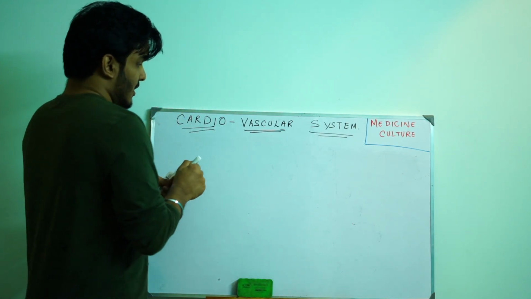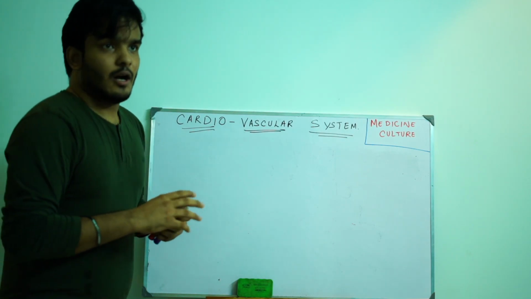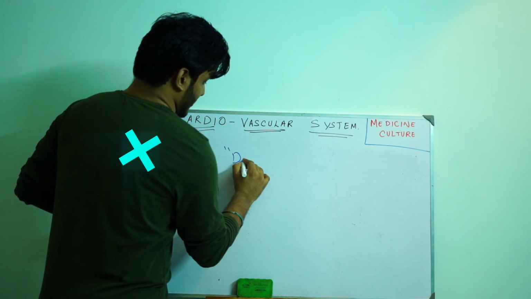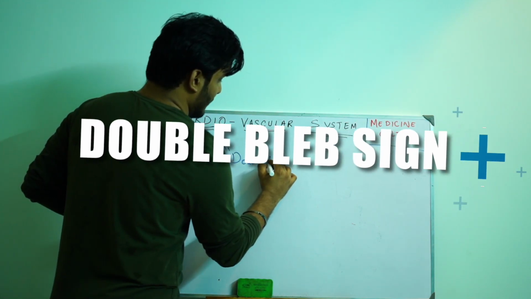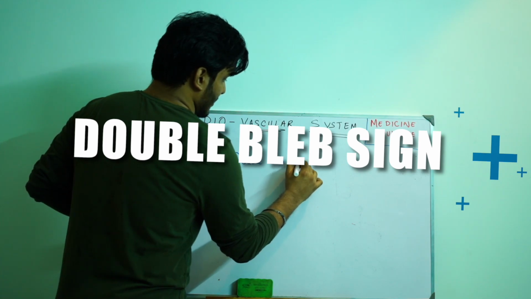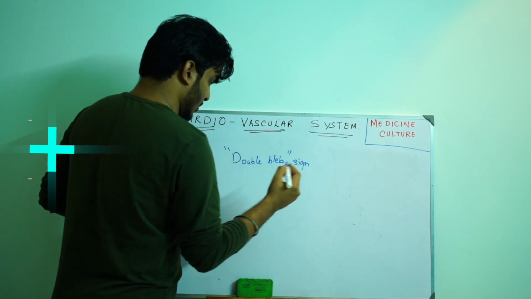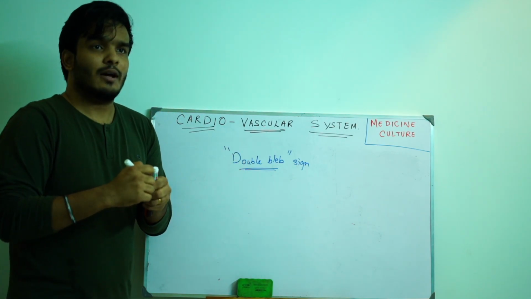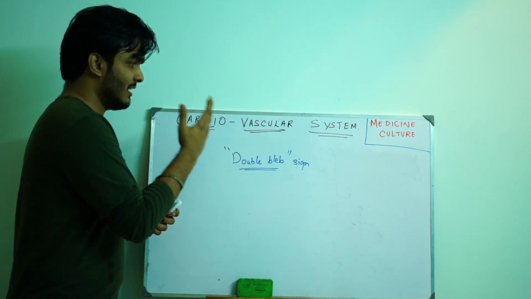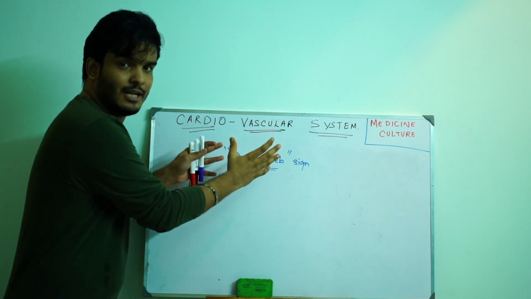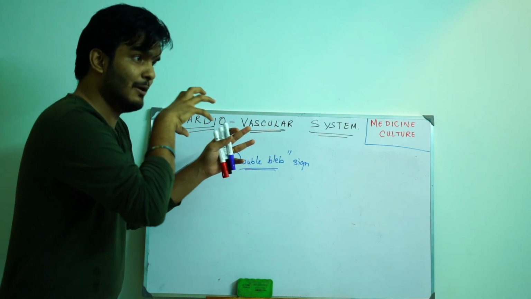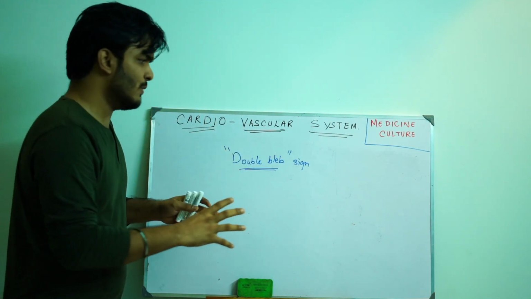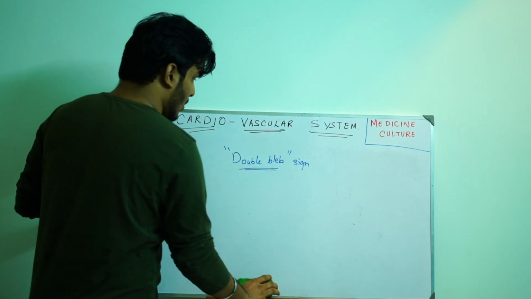Listen carefully. If you take an ultrasound around this week, you will see a double bleb sign. Do not forget this term, double bleb sign on ultrasound. So why is this double bleb? Double bleb means 2 cavities. What are these 2 cavities? We have already found the amniotic cavity and yolk sac cavity. It has already implanted, right? So if you take an ultrasound of the uterine cavity, you will find a double bleb sign on week number 2.